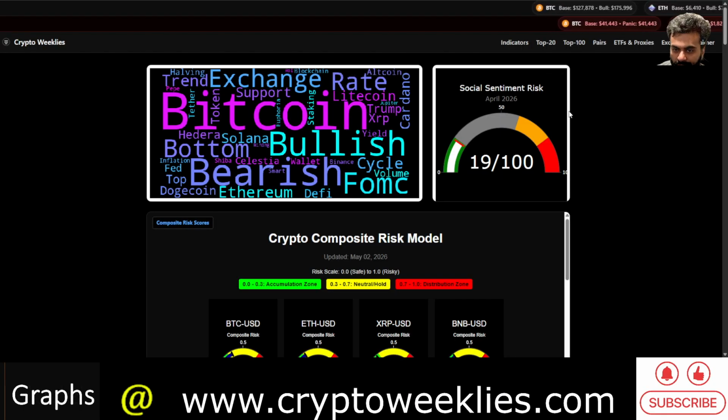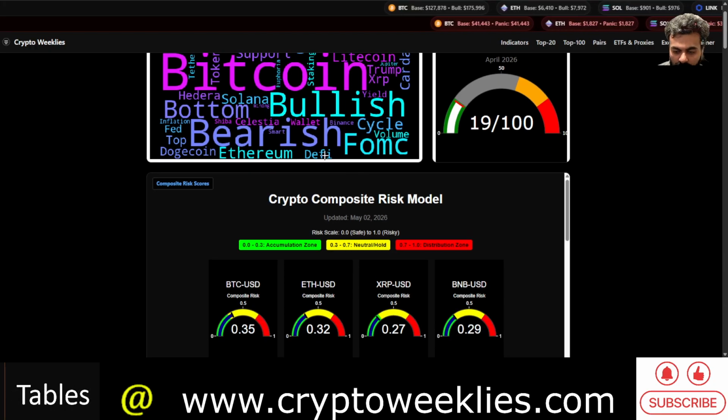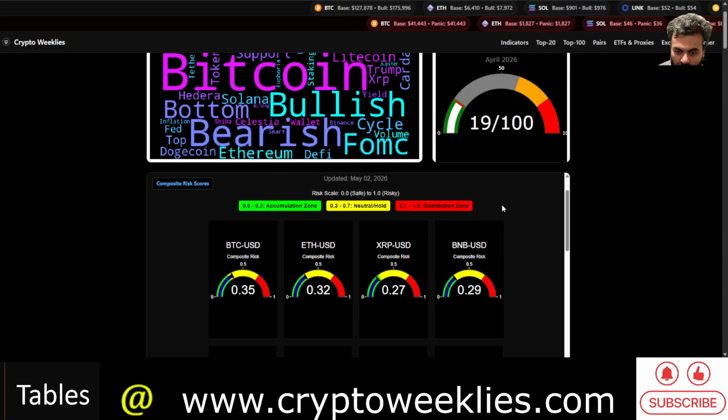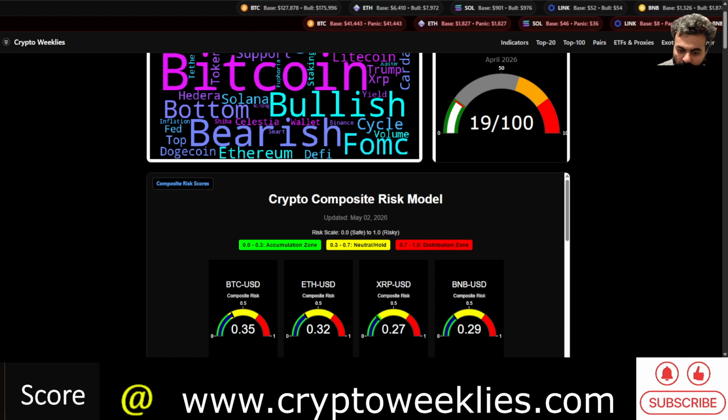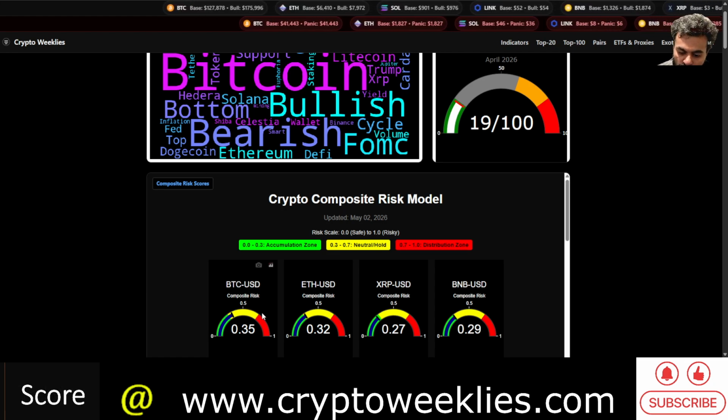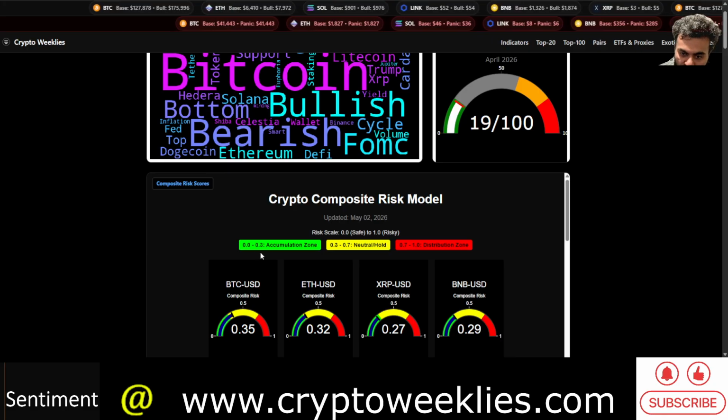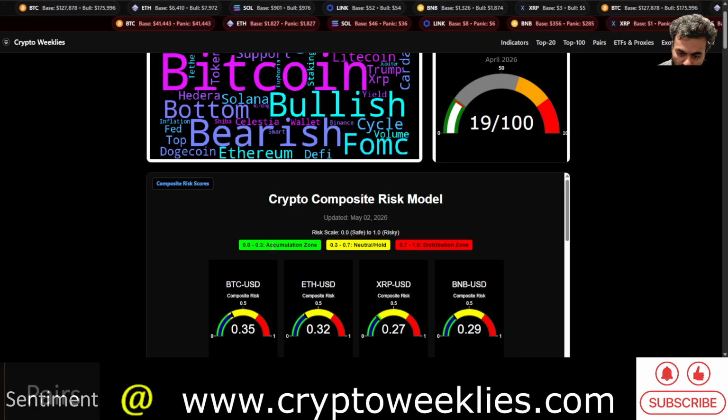The website has other indicators such as the overall sentiment risk, the popular narratives, the sentiment breakdown, and the accumulation versus distribution composite risk analysis, where Bitcoin composite risk has now grown to 0.35. Anything above 0.3 is outside of the accumulation zone.